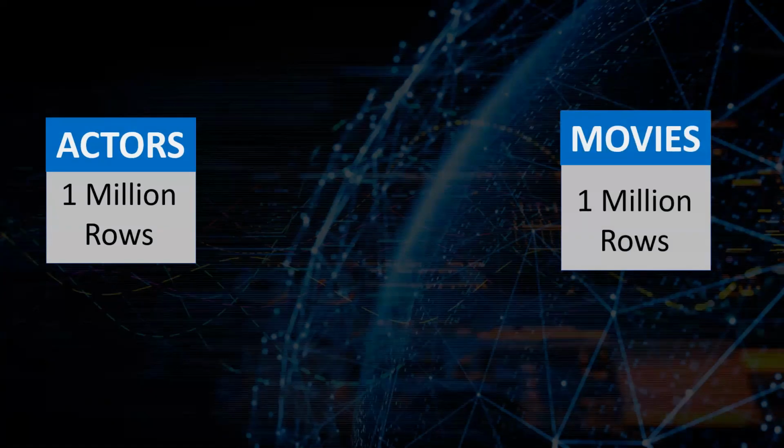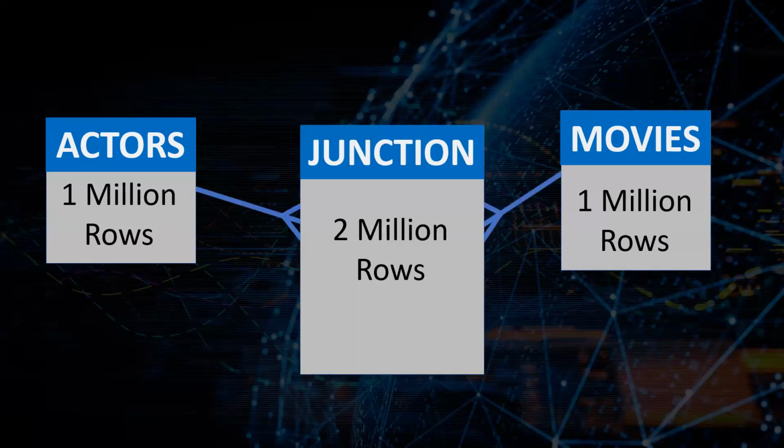And we've got a movies table, and we've got 1 million movies in our movies table. Now, the way actors and movies work is they have a many-to-many relationship. In other words, an actor can star in multiple movies, and a movie can star multiple actors. So in order to represent this many-to-many relationship, we have to have a junction table in the middle. So let's just connect actors and movies table with a junction table in the middle here.